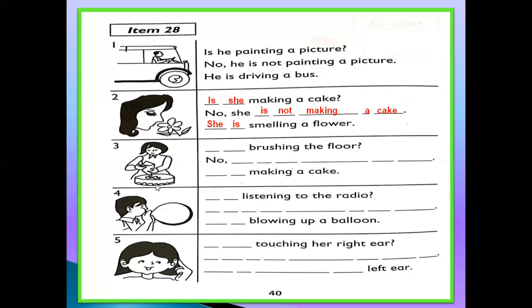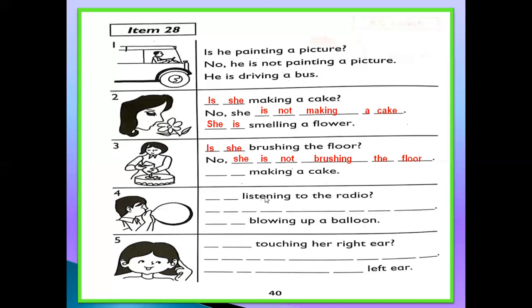Okay. Now look at number 3. First, look at this one. What is she doing? She is making something, but what? You can see here, she is making a cake. Now the question is: is she brushing the floor? You can see here. No, she is not brushing the floor.